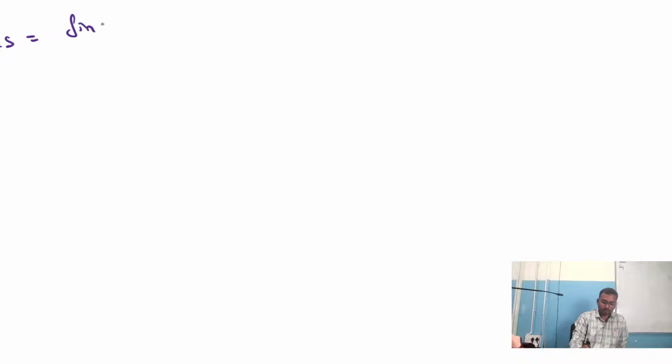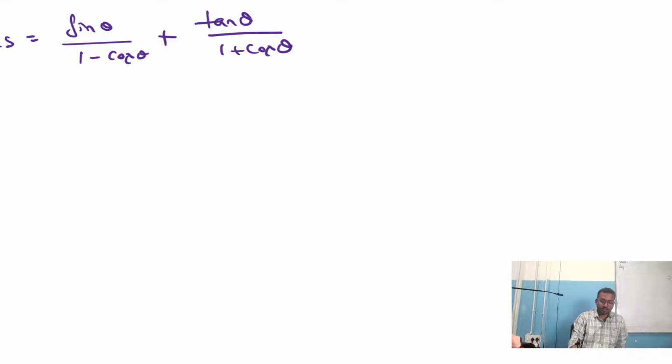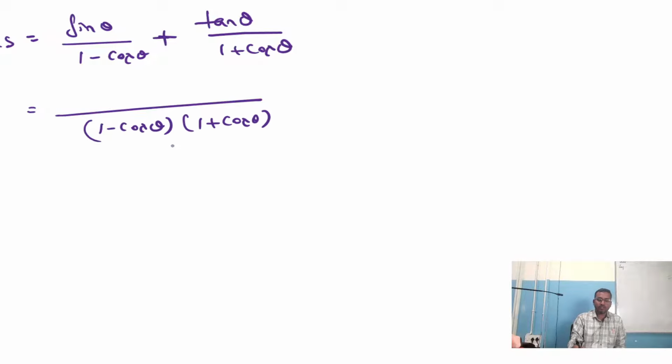So what was our LHS here given? Here the LHS was given as LHS is equal to sin theta by 1 minus cos theta plus tan theta by 1 plus cos theta. Am I right? This was the LHS. Now what we can do here? Can we take the LCM? So what is the LCM? LCM is 1 minus cos theta into 1 plus cos theta.